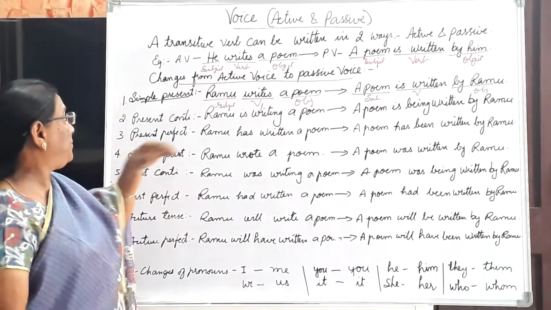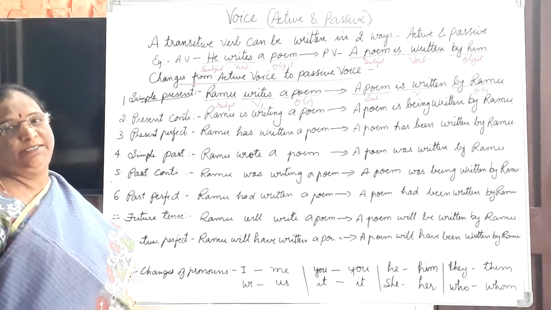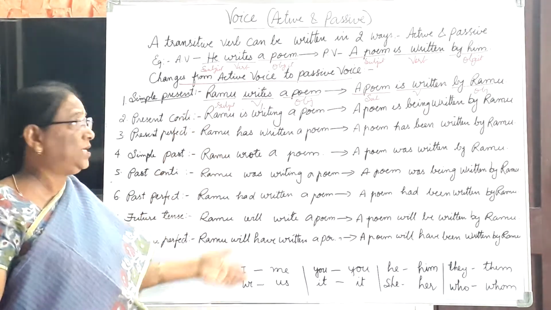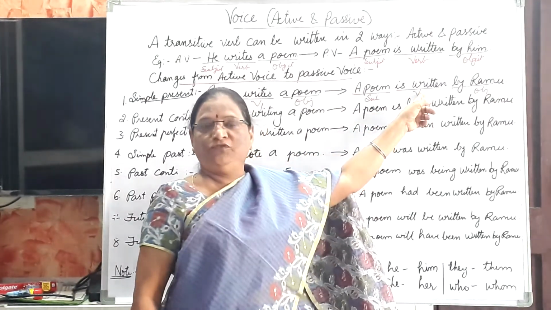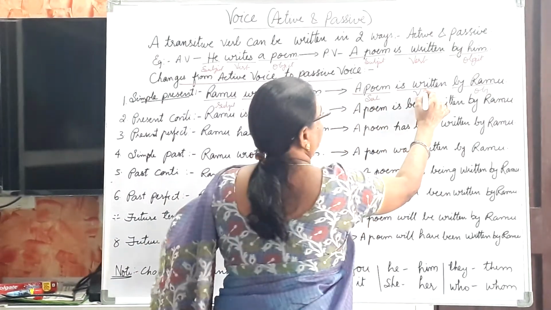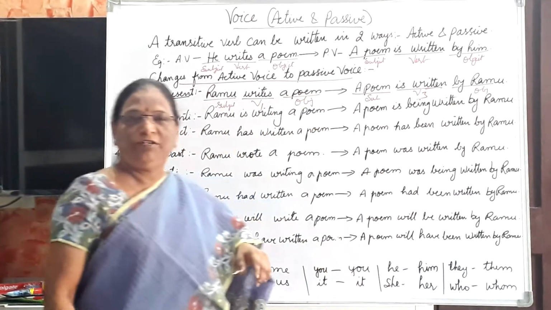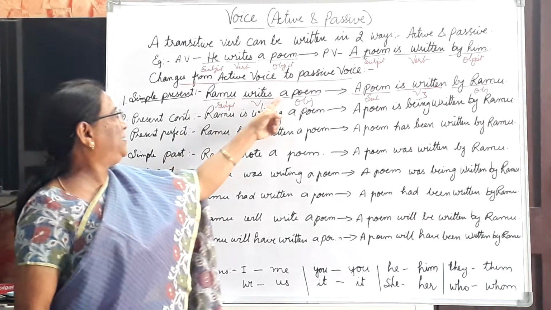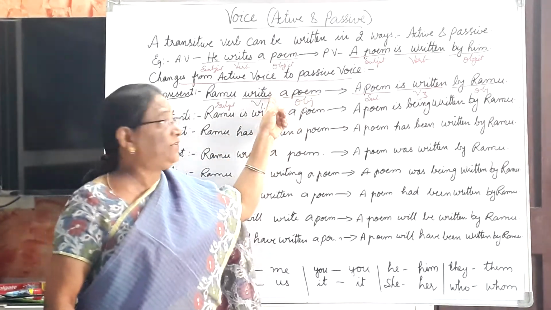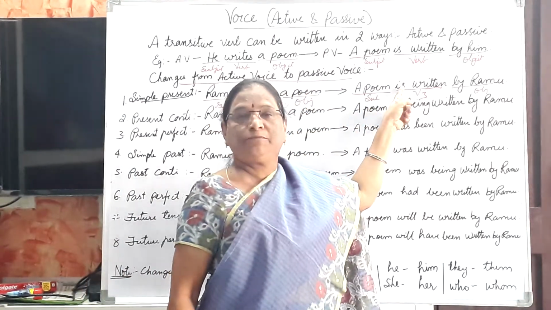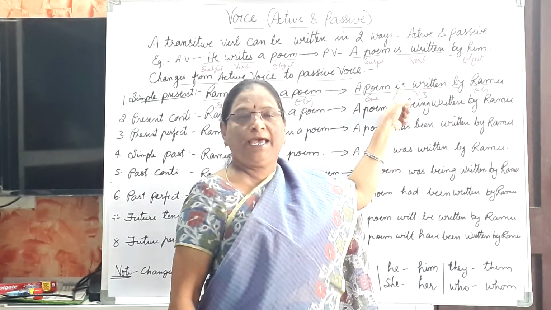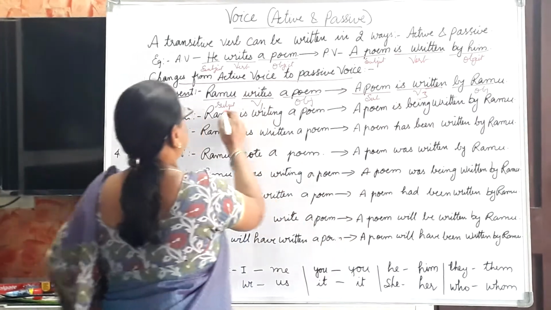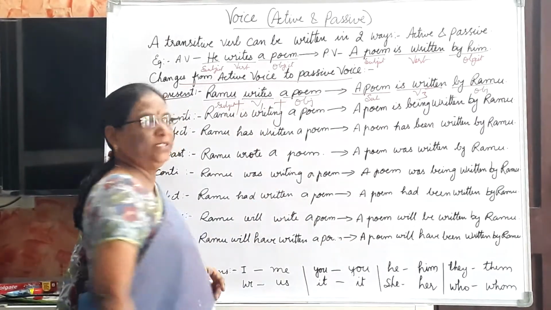And you see, in all the tenses, whether it may be present tense, past tense, future tense, the verb changes into V3 in passive voice. Now you see here, Ramu writes a poem. Writes is V1, so we have taken V1. Present tense, is, am or are. For example, here you see subject plus V1 plus object.